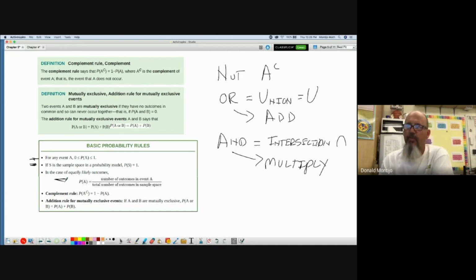And then the last thing that we've looked at so far is mutually exclusive. If two events are mutually exclusive, meaning they cannot occur at the same time, then the probability of A or B is just A plus B.